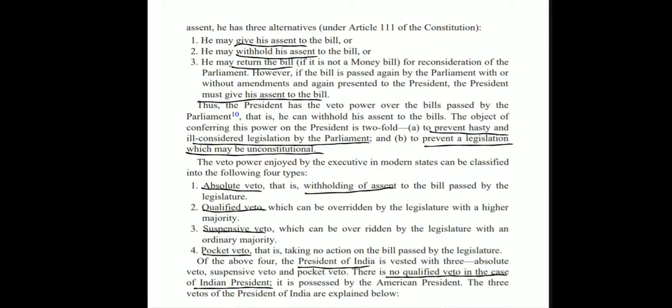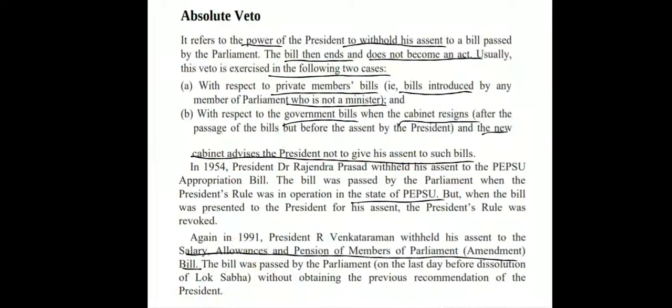Now, all in all, there are four types of veto powers: absolute veto, qualified veto, suspensive veto, pocket veto. The detailed view of these powers is given in this book, and so we'll go through them one by one. Also, of the above four, the President of India is vested with only three, that is absolute veto, the suspensive veto, and the pocket veto. There is no qualified veto in the case of the Indian President. When we come to absolute veto, it refers to the power of the President to withhold his assent. The bill then ends and it does not become an act.